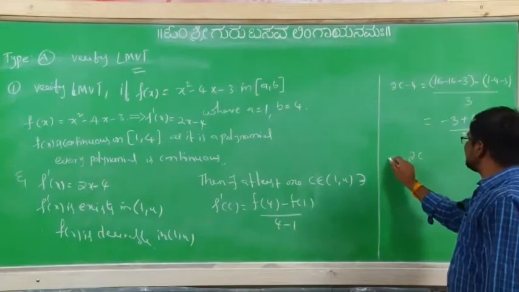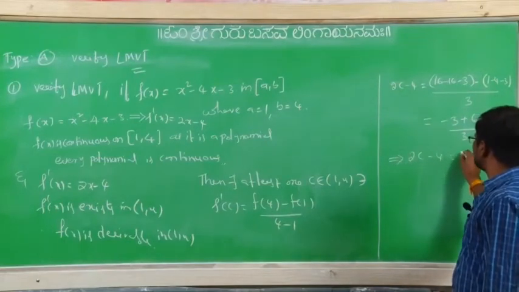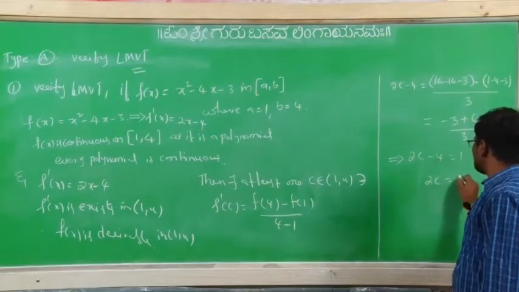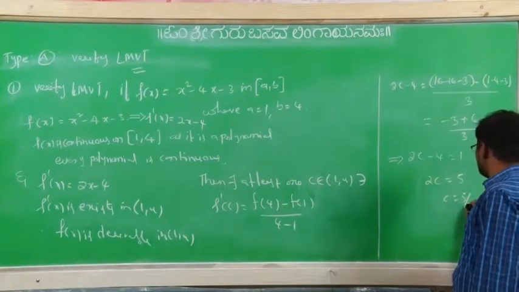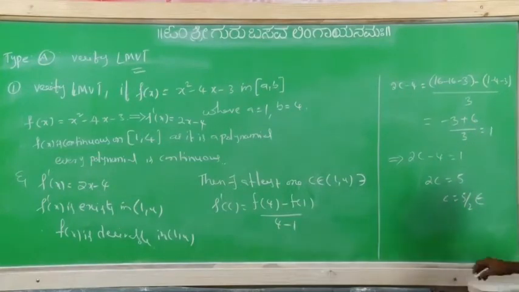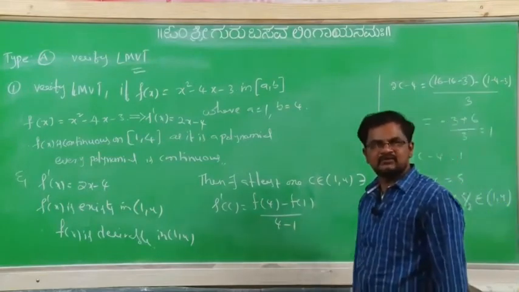So 2c minus 4 equal to 1, 2c equal to 5, now c equal to 5 by 2, which belongs to open interval 1 comma 4 or not.